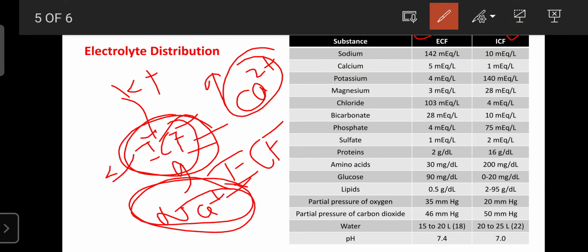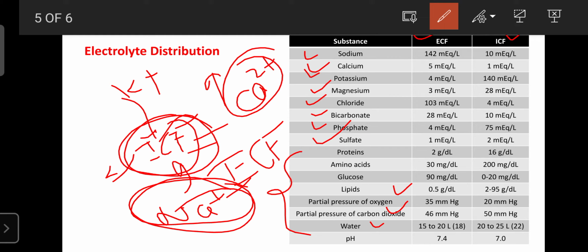The substances mainly present in our body fluids are sodium, calcium, potassium, magnesium, chloride, bicarbonate, phosphate, sulfate, and the remaining substances like protein, amino acids, glucose, lipids, as well as certain oxygen, carbon dioxide, and water. Okay.